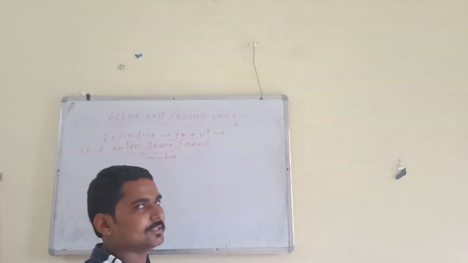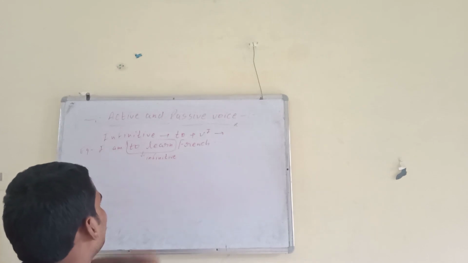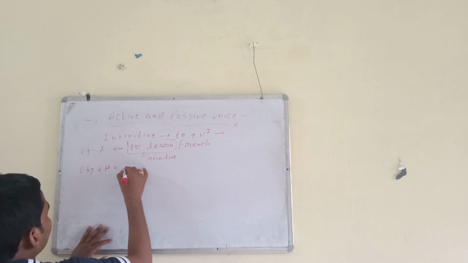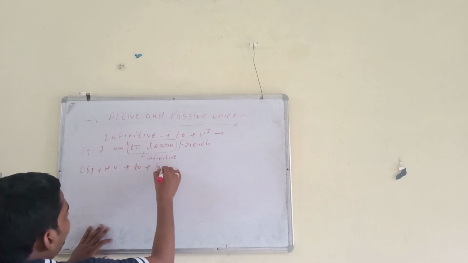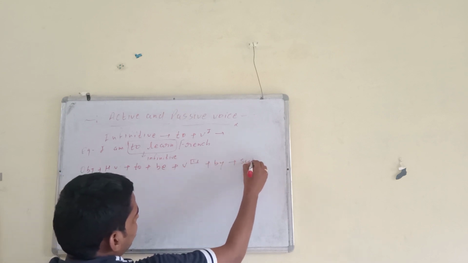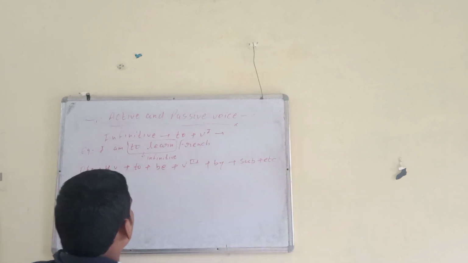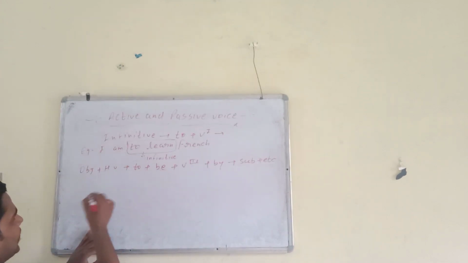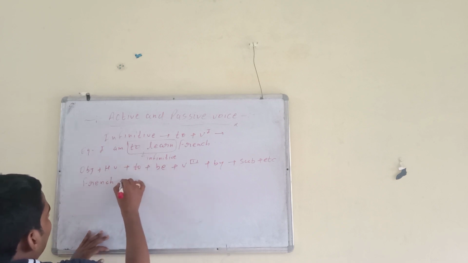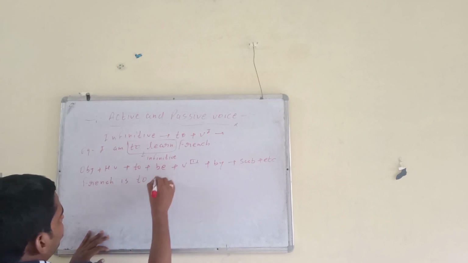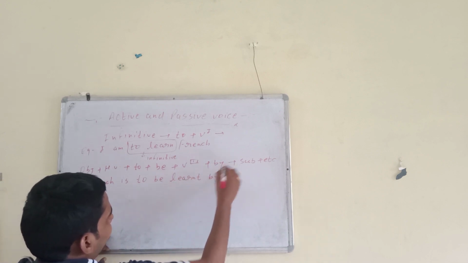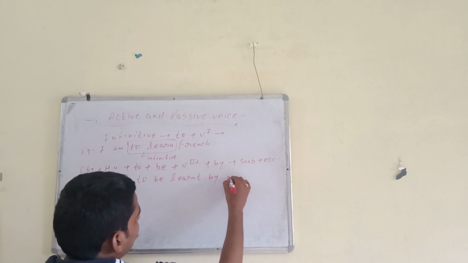So I have written here one example: I have to learn French. So this is an infinitive. You can see here the rule will be: object, then helping verb, then to, then be, then third form of the verb, then by, then subject, then other verb. Then change into passive. The object is French, then is, then to, then be, then learnt, by, the subject I changes into me.